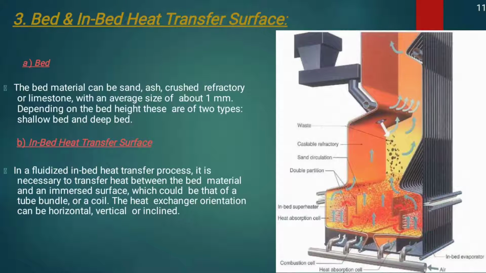In-bed heat transfer surface. In a fluidized bed heat transfer process, it is necessary to transfer the heat between the bed material and an immersed surface, which could be that of a tube, bundle or a coil. The heat exchanger orientation can be horizontal, vertical or inclined.